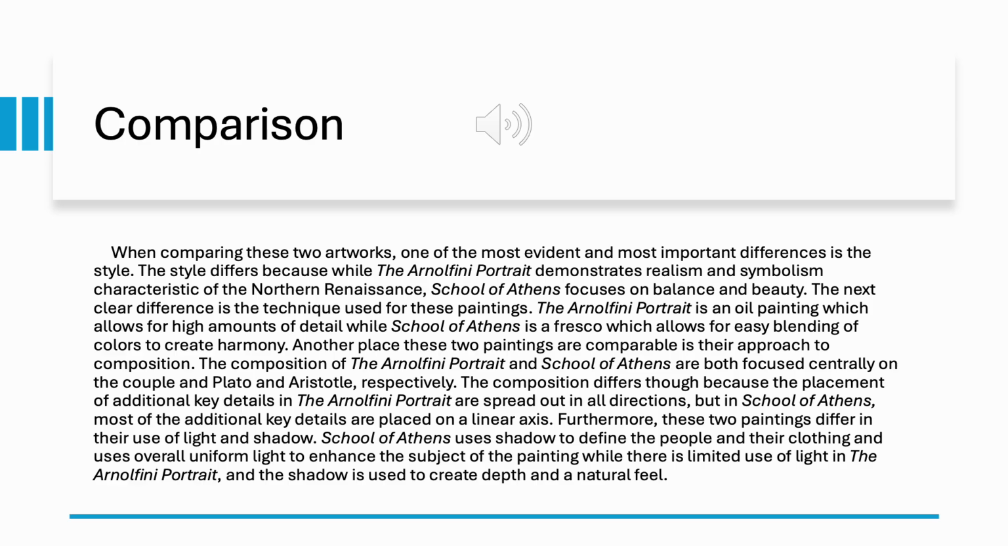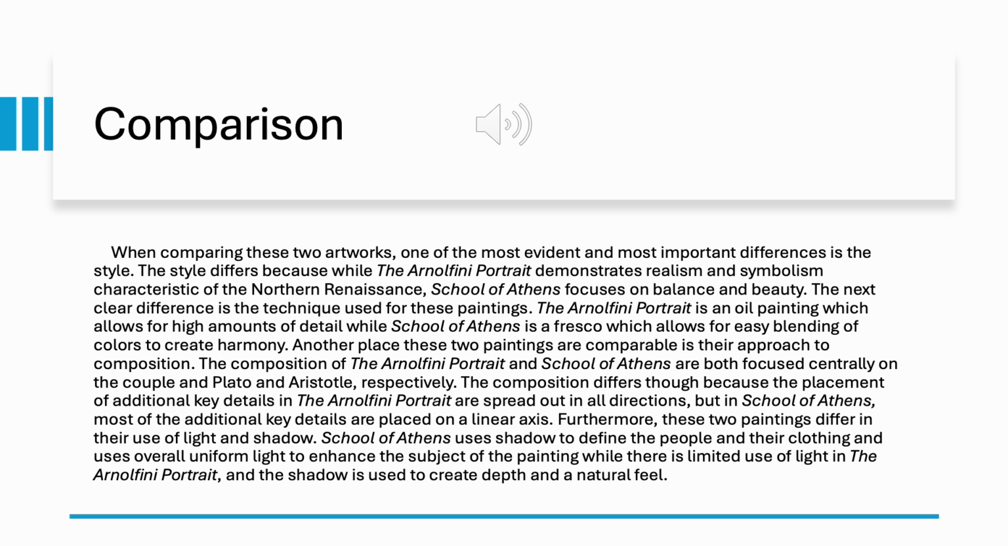Comparison. When comparing these two artworks, one of the most evident and most important differences is the style. The style differs because while the Arnolfini portrait demonstrates realism and symbolism characteristic of the Northern Renaissance, School of Athens focuses on balance and beauty. The next clear difference is the technique used for these paintings. The Arnolfini portrait is an oil painting which allows for high amounts of detail, while School of Athens is a fresco which allows for easy blending of colors to create harmony.